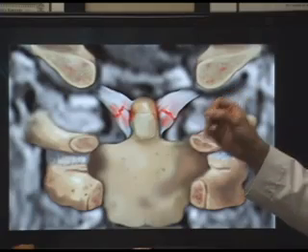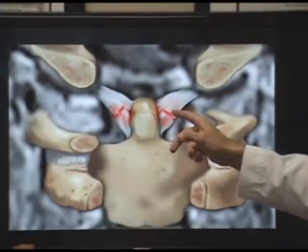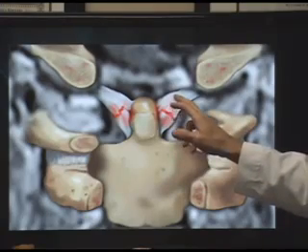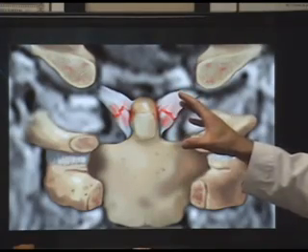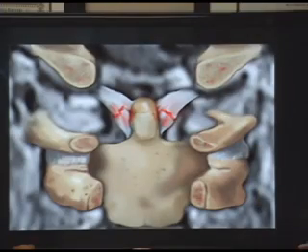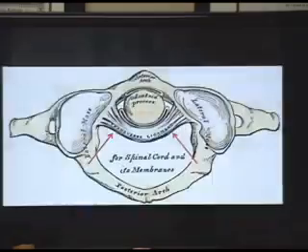Even if it's just a grade 1 sprain, these things can be pain sensitive for a very long time. These ligaments have a lot of nerves in them because the movement of your head is essential. So they can be very painful.